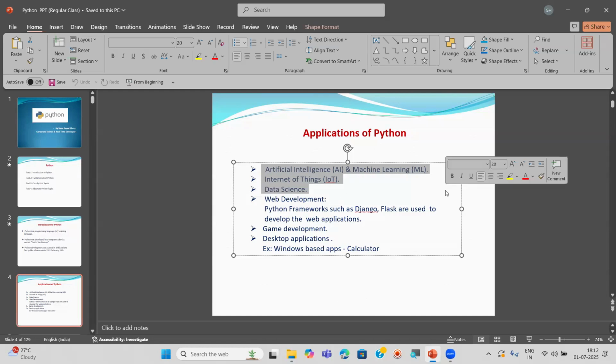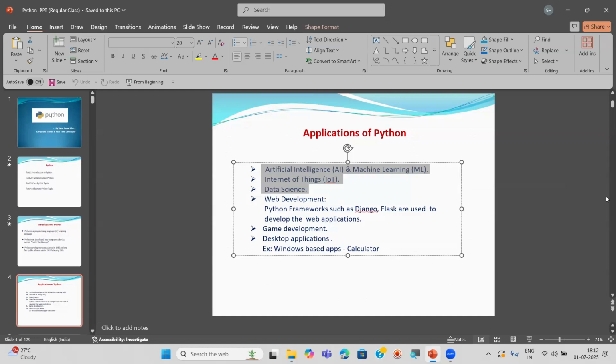Not only this, I also listed out in the demo sessions in the slide there are so many real-time applications. In all of that we are using Python. But especially these technologies are very, very important, very leading ones. Every company is asking for AI, ML, IoT, and data science developers. These are the leading technologies.